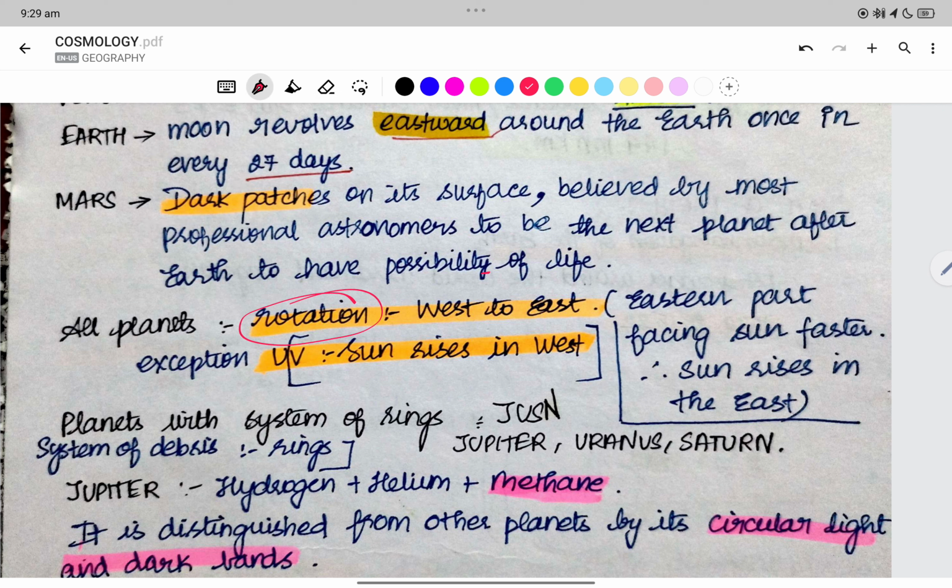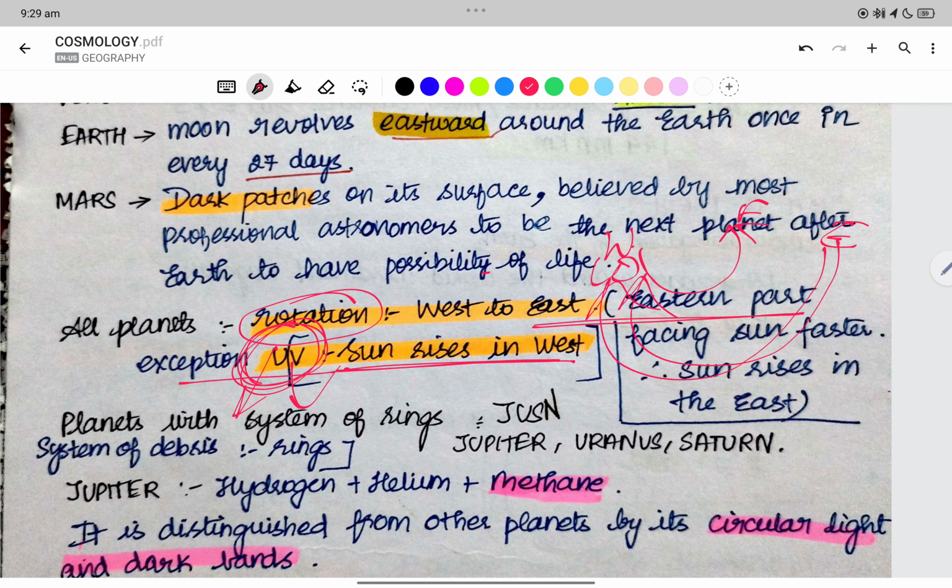All the planets rotate from west to east, where the exception is UV: Uranus and Venus. On them the sun rises in the west. They rotate in this direction, east to west. The exception is Uranus and Venus. For the others, rotation is west to east, where the sun rises in the east.